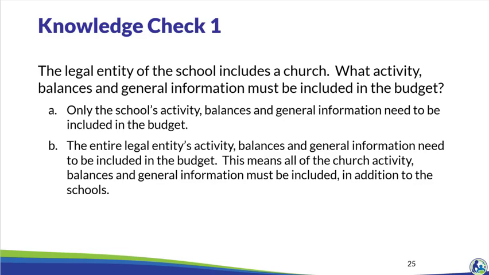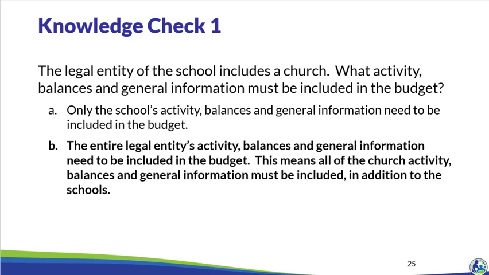The legal entity of the school includes a church. What activity, balances, and general information must be included in the budget? The correct answer is B. All of the legal entity's information must be included in the budget. This includes the church activity if the church has the same federal tax ID number as the school.